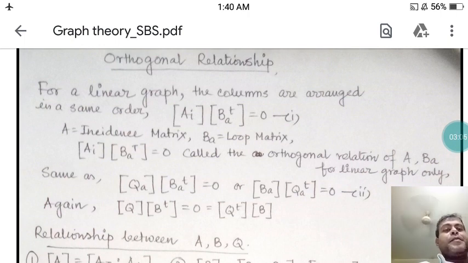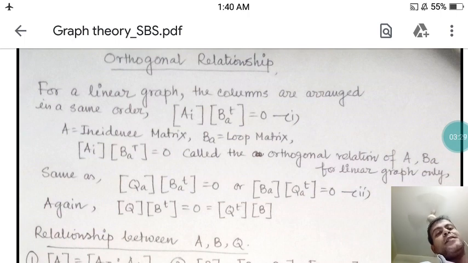Again, if you are considering Q and B, obviously B transpose Q equals 0, or B Q transpose must be equal to 0. So obviously Q and B are orthogonal to each other. In the same way, B and A are orthogonal to each other, and A and Q are orthogonal to each other. So these A, B and Q all are orthogonal to each other.